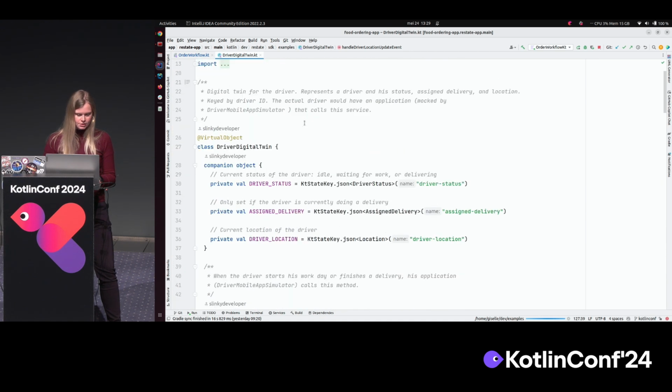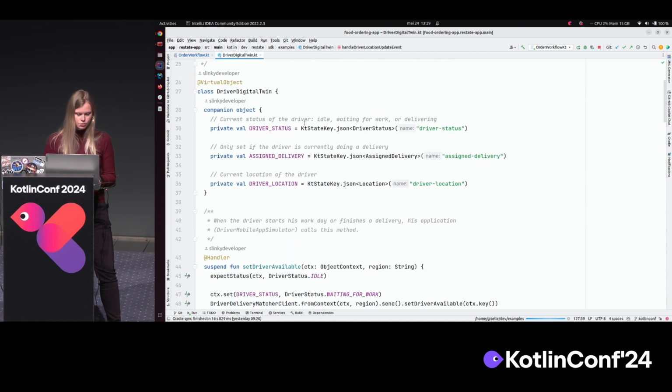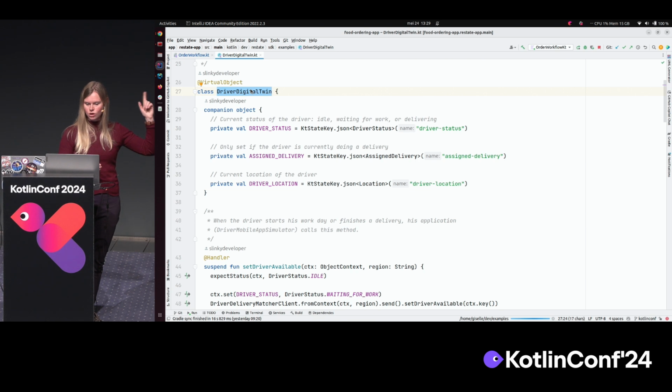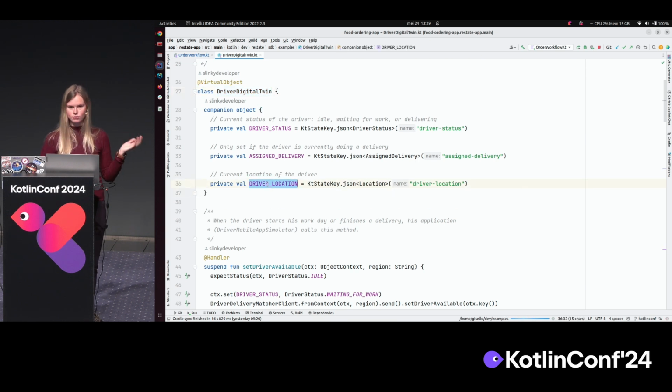All right, now let's go over to a small example of a virtual object. The one I showed in the slide was the driver service. This is basically a slightly more real implementation of that one. So it's a bit like a driver digital twin. For every driver out there, there is one object of this service that keeps track of his status, so whether he's working or not, which delivery he's currently doing, and the location of where he is right now.